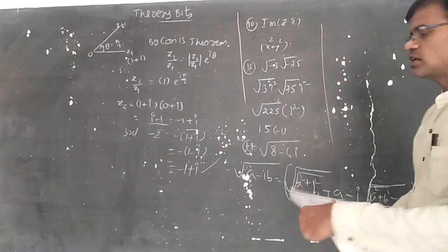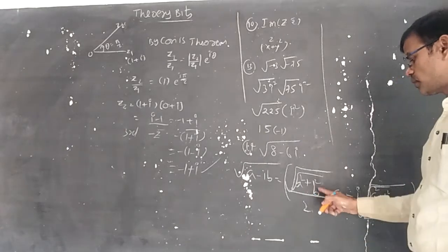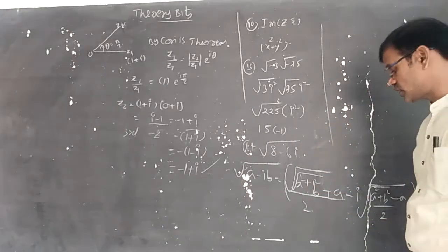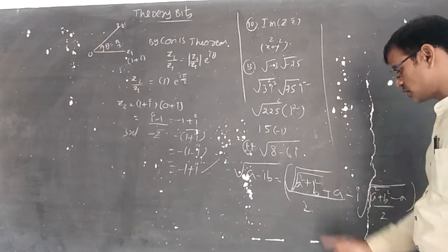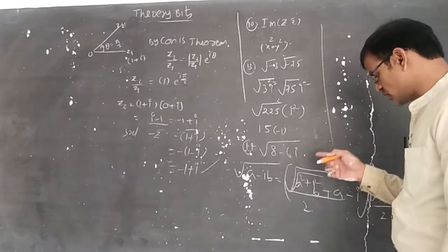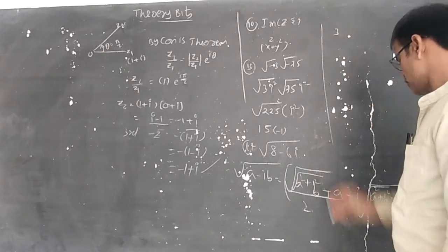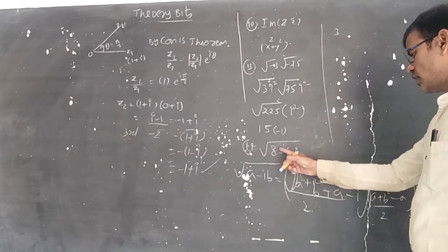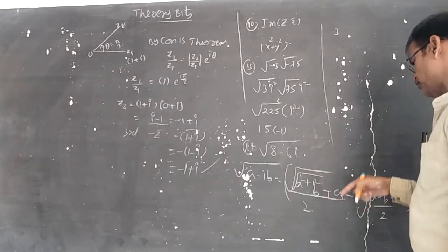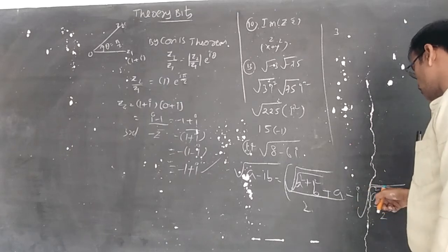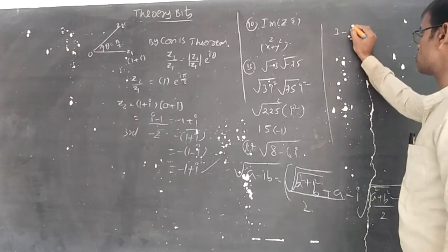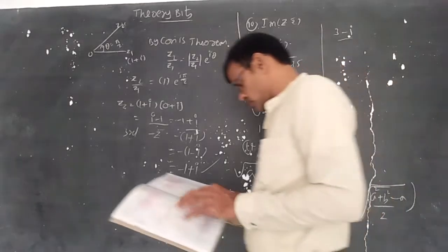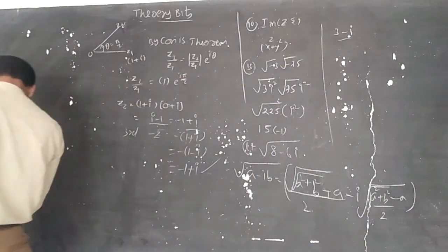Apply here a meaning 8 and b meaning 6. So 8 square plus 6 square is 64 plus 36, 100, root 10. 10 plus 8 is 18, 18 by 2 is 9, root 3. Minus i into root of 10 minus 8, meaning 2, 2 by 2 is 1. So this is 3 minus i. Root of 8 minus 6i is equal to 3 minus i.